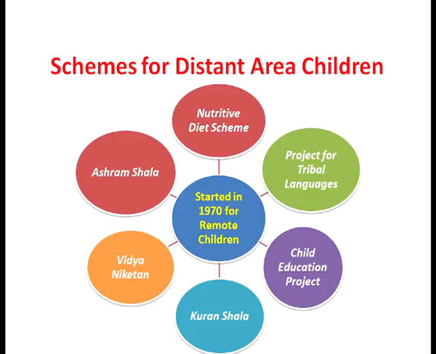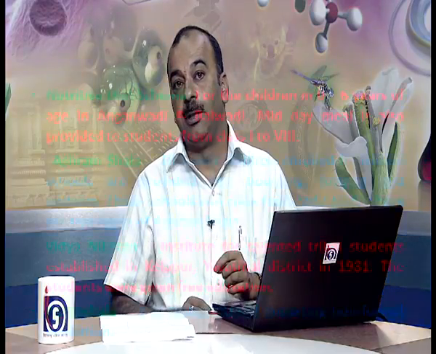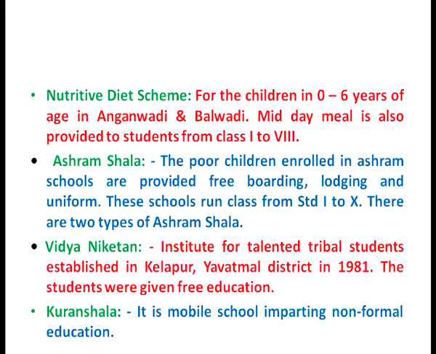Now what these schemes were, we will discuss. The nutritive diet scheme. This scheme was for the children in the age group of 6 years and less, and this scheme was launched in Anganwadi and Balwadi Kendras. Midday meal is also provided to the students from class 1 to 8 under the midday meals scheme launched by the central government of India.